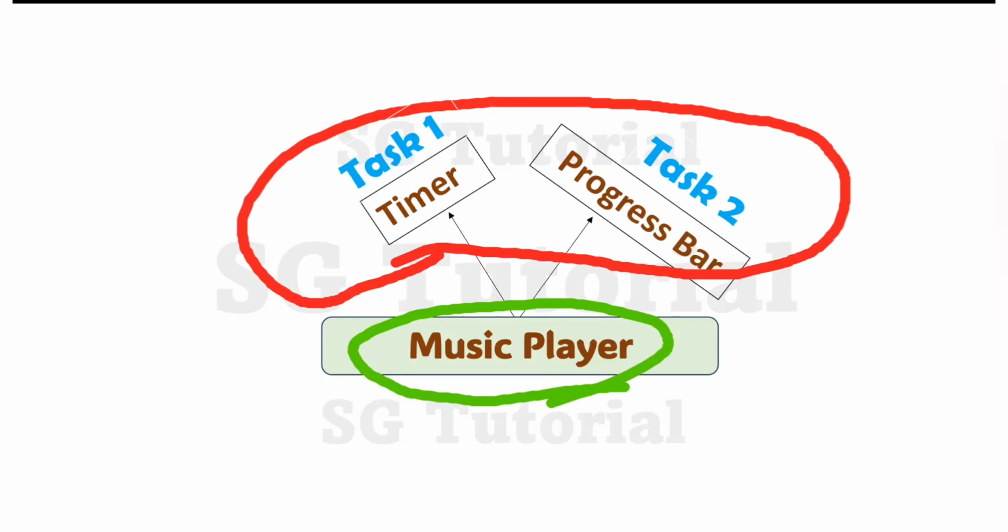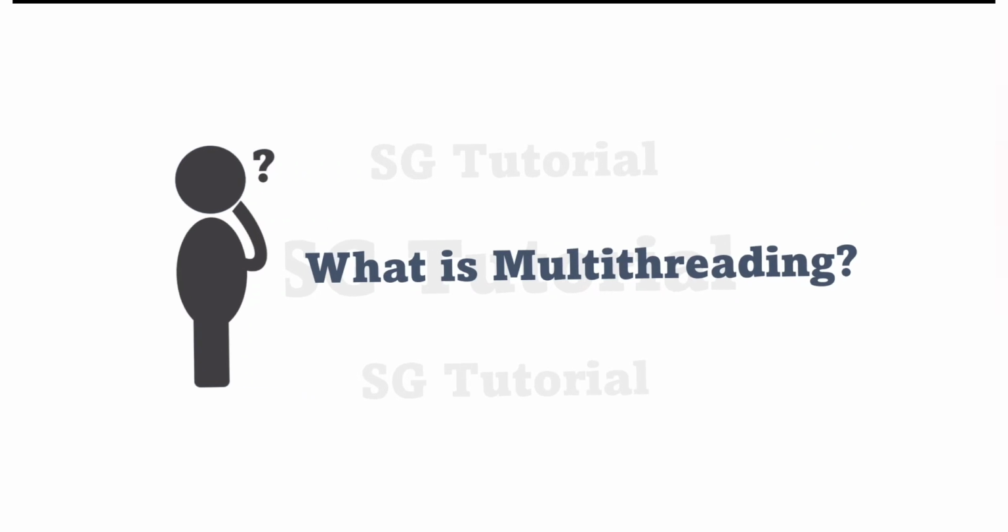Okay. And we can implement or achieve multitasking in programming with the help of threads only. That means we can achieve multitasking in programming based on threads only. So to achieve multitasking in programming, thread based multitasking, that is multi-threading, is used. Clear? Now the big and main question arises: what is thread based multitasking, or what is multi-threading, right?